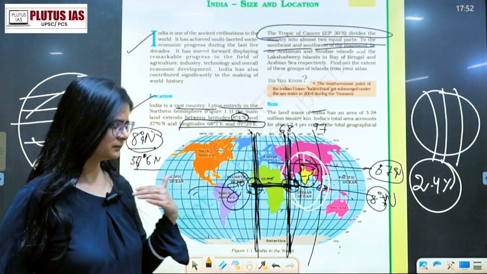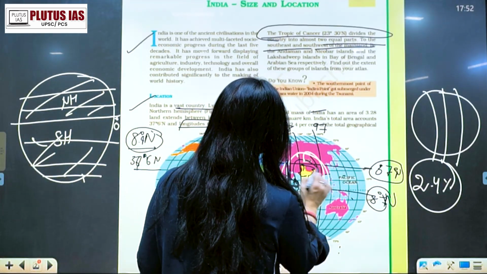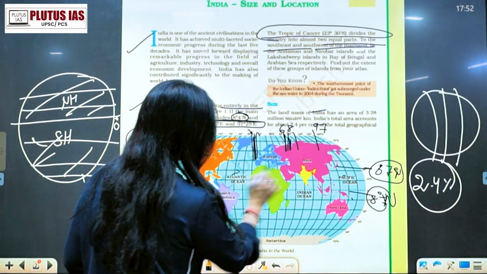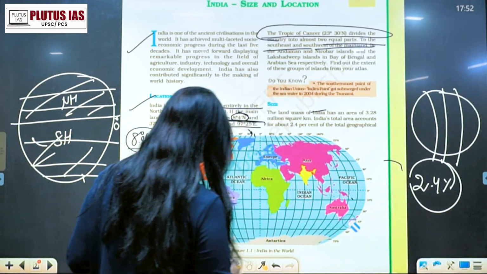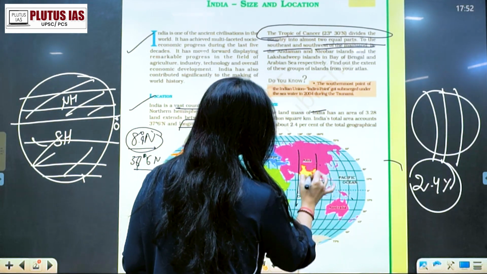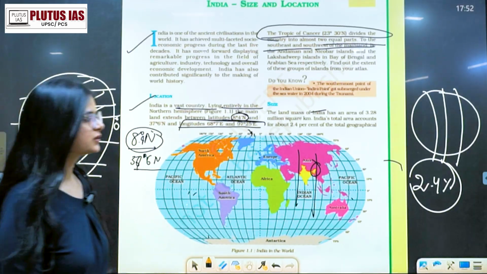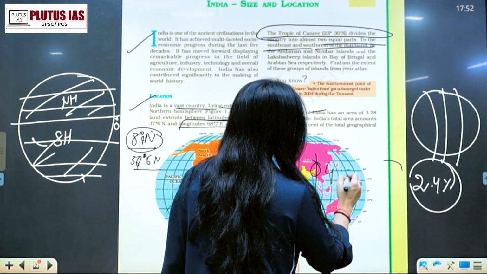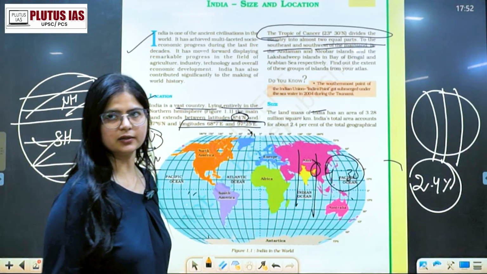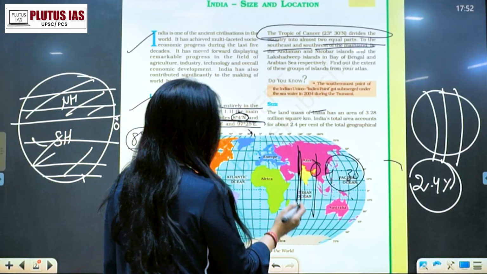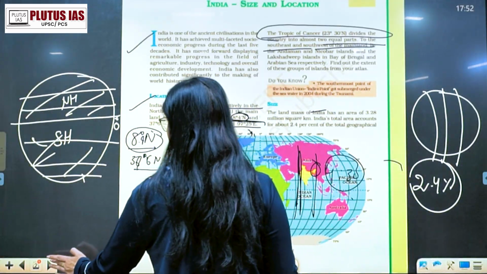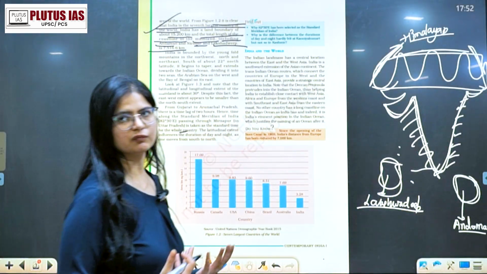Arunachal and Gujarat में, Arunachal is lying far in the east, right, and Gujarat is lying far in the west, so definitely they have a time lag of 2 hours. Even I myself have experienced this thing, that in the north direction or in the northeast direction, the sun rises at around, in summers, 4:30 or 5 o'clock, 4:35 के बीच में, and the day starts early, right, and in Gujarat it happens after 2 hours, right. So we do have a time lag, but India follows one time zone. India एक ही time zone follow करता है, ठीक है.